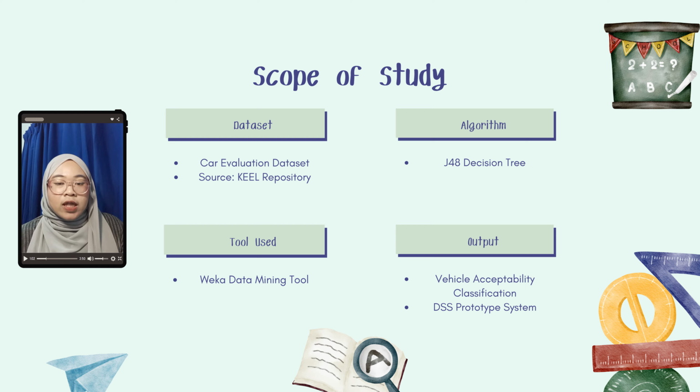The J48 decision tree algorithm is used to classify the vehicles into different categories of acceptability. The model is developed and tested using Weka software, and its performance is evaluated using the 10-fold cross-validation method. And the final output is a prototype system that can assist users in choosing suitable vehicles based on the criteria provided. That's all from me. Thank you.